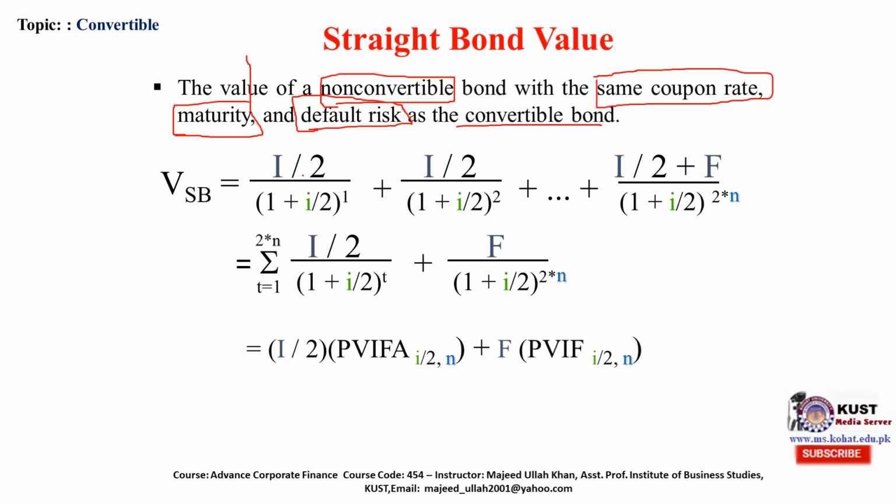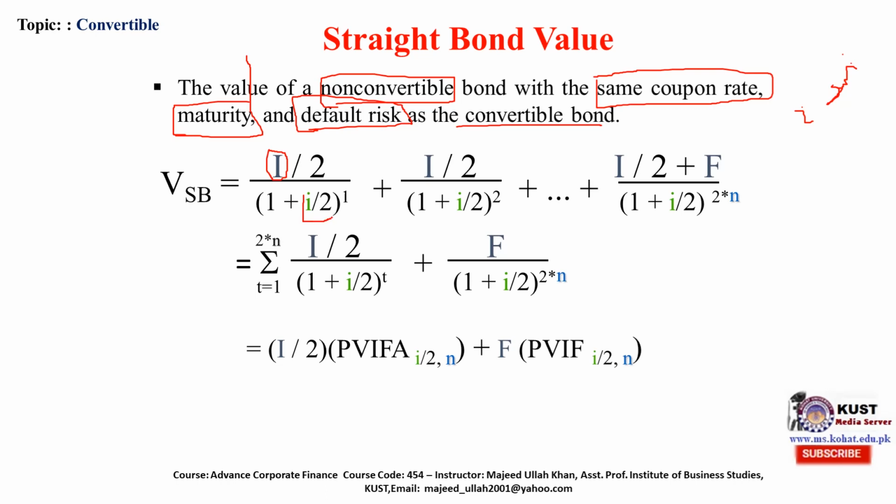Then the value of the straight bond is, let's suppose this is a bond whose interest is compounded semi-annually, meaning twice in a year. So this is the interest amount paid in 6 months, so it will be divided by 2. This is the interest amount divided by 2.